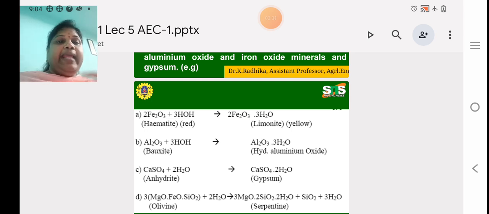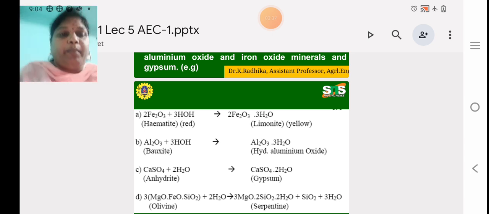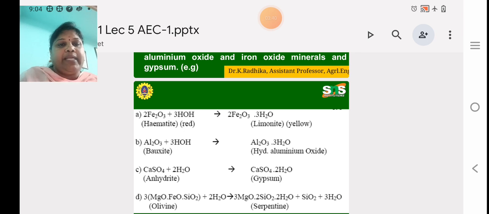Again I repeat: hematite, Fe2O3, adding with water molecule. Hematite is red in color. Adding water converts it into limonite, Fe2O3.3H2O, and its color changes to yellow. Then bauxite. Bauxite is aluminum oxide, Al2O3, plus water molecules 3HOH, giving rise to hydroxide of aluminum oxide, Al2O3.3H2O.